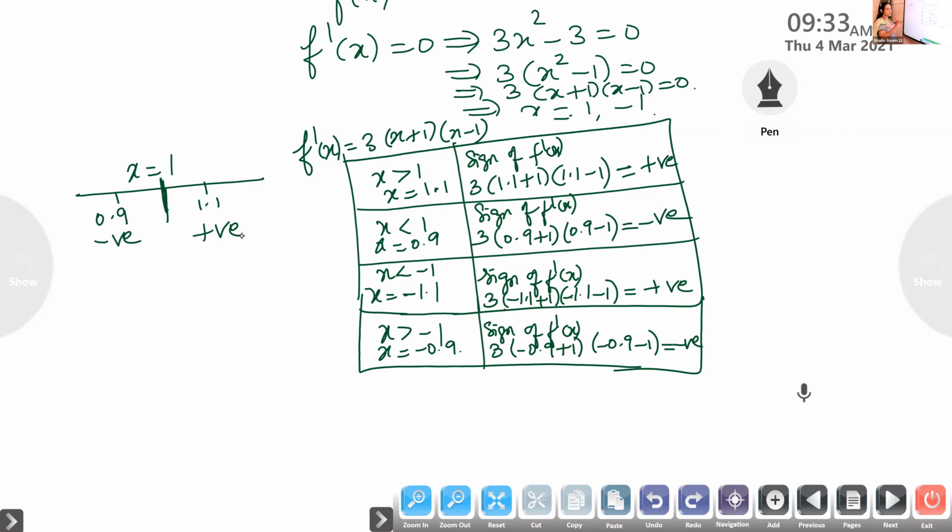The sign of f dash of x is changing from negative to positive. So what can you say about that point? Is it a point of maximum or minimum?